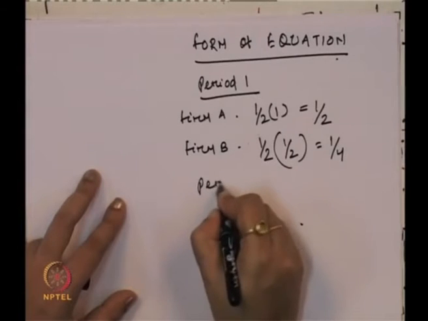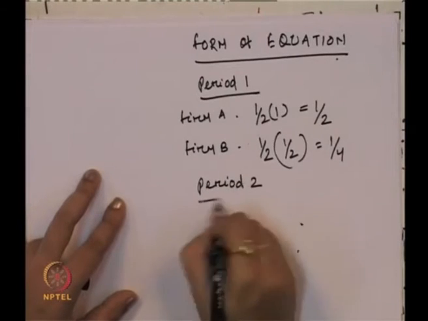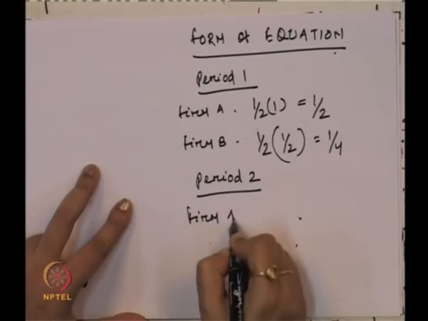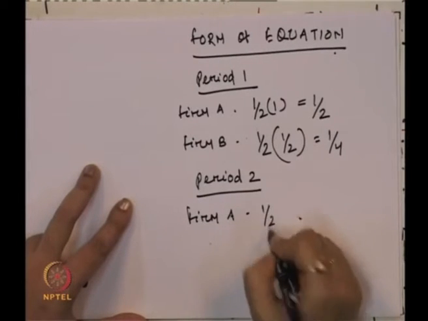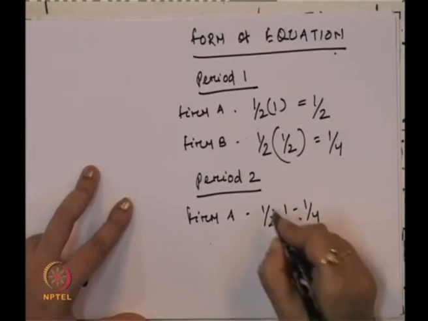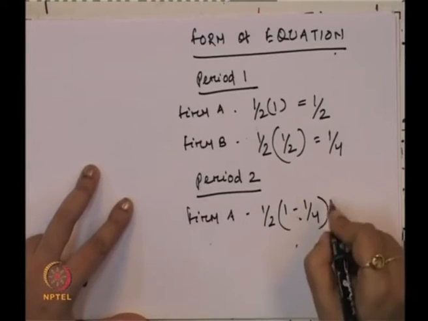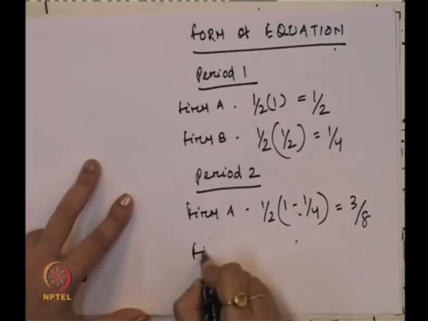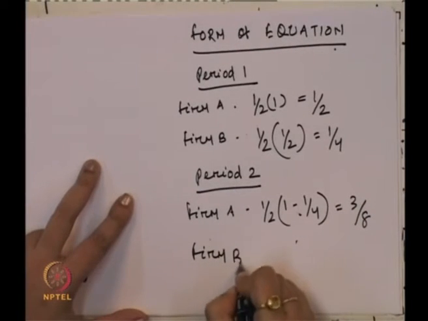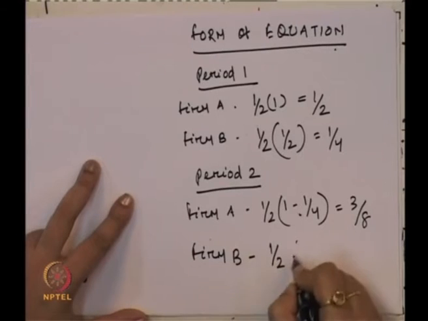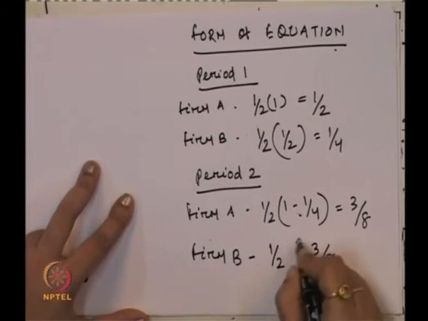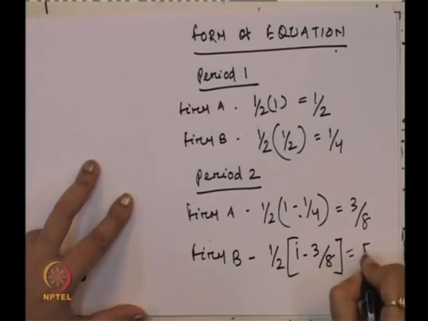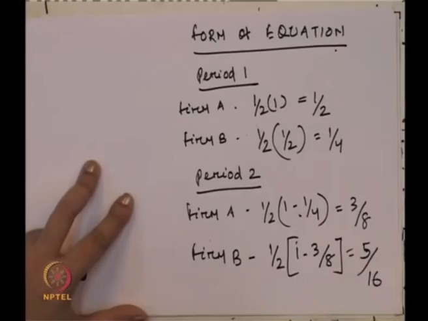Then period 2. What will be for farm A? Half of 1 minus 1/4, where 1/4 is B's share, that comes to 3/8. Then what will be for farm B? That is half of 1 minus 3/8, that comes to 5/16.